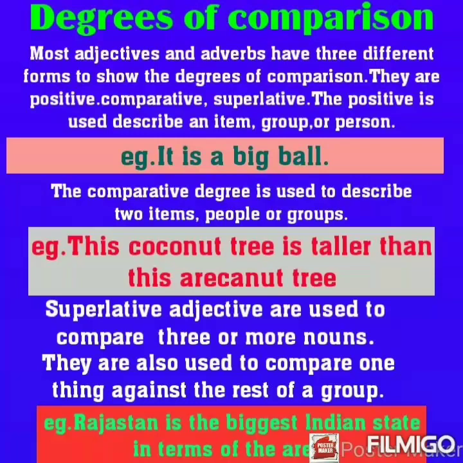The comparative is used to describe two items, people or groups. Example, this coconut tree is taller than this arecanut tree. Superlative adjectives are used to compare three or more nouns. They are also used to compare one thing against the rest of a group. For example, Rajasthan is the biggest Indian state in terms of the area.